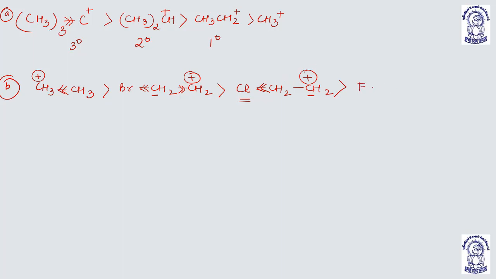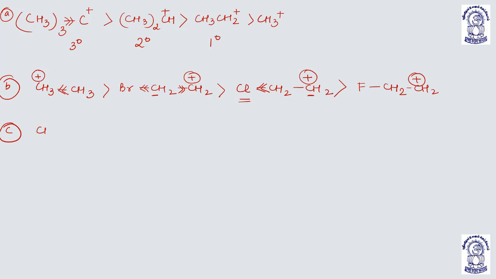And if F is there, the maximum effect. Understood? So these are the applications: you will be given an order and you have to rearrange the order according to the question.